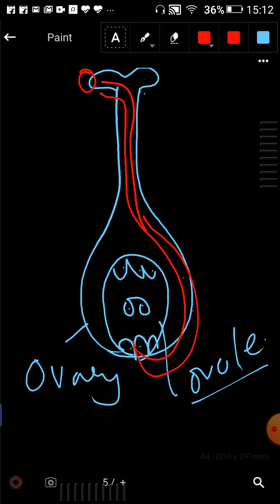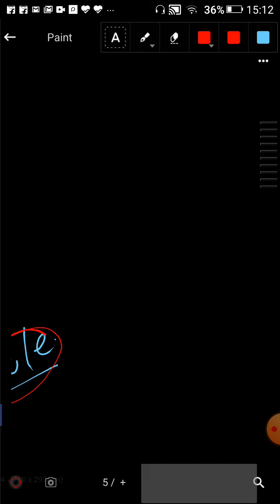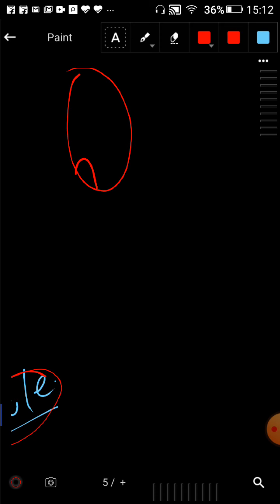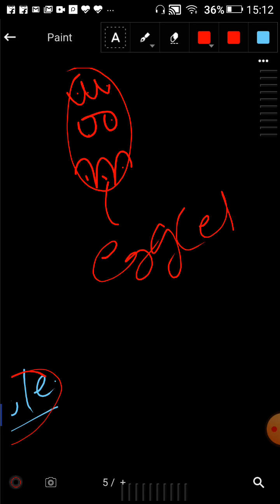And already I told you ovule is a 7-celled set. It's a unit. Okay, so let me draw the structure of the ovule here, which is a 7-celled set, right? So in the ovule there is an egg cell. This is the egg cell. Egg cell is nothing but the female gamete.